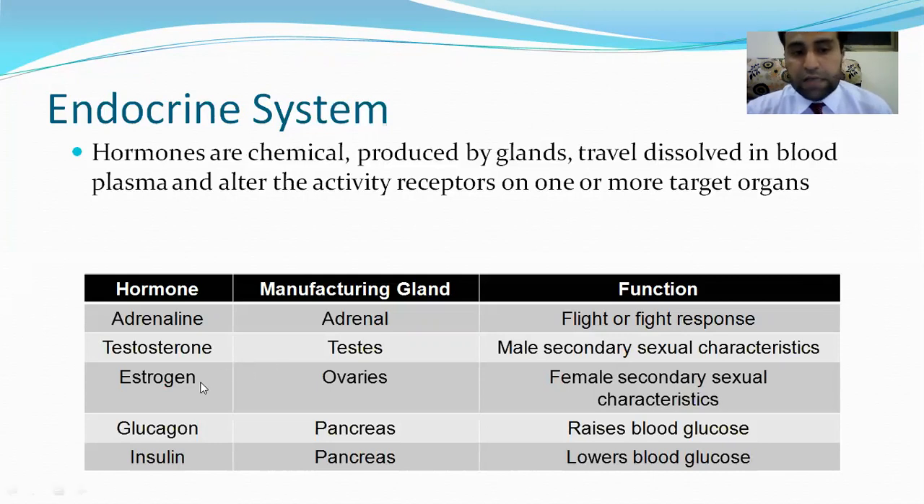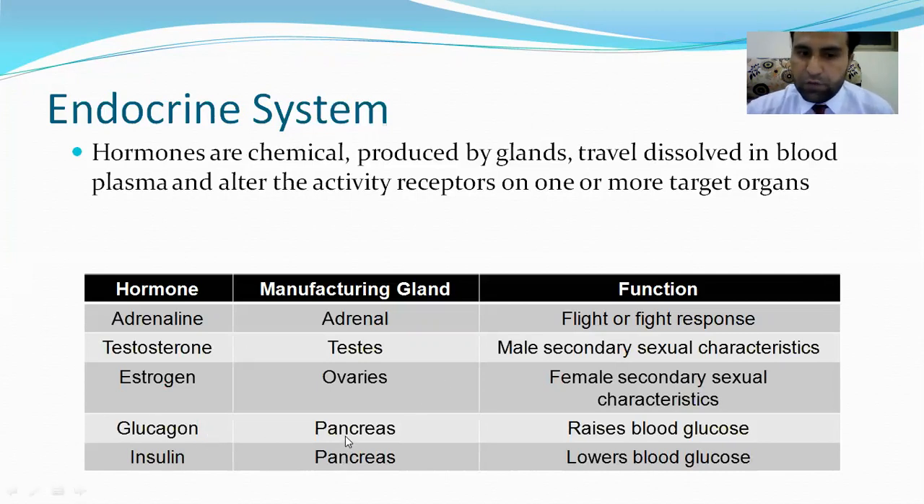Estrogen is produced by the ovary. It is also responsible for female secondary sexual characters. Those are the changes that come in a female when she enters puberty, including pubic hair and breast development. All these are female secondary sexual characters.